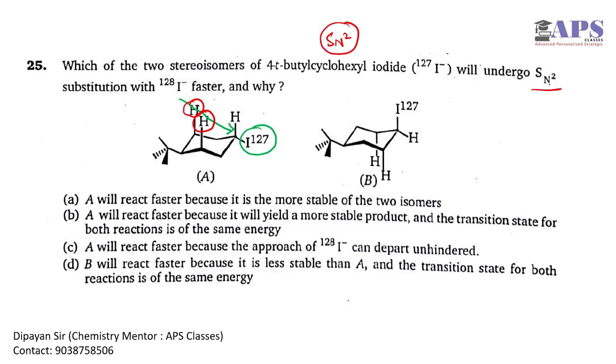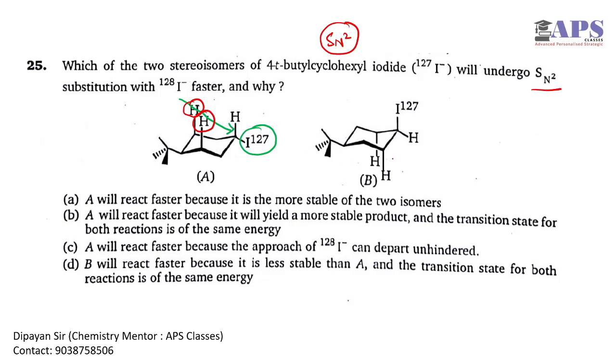In an SN2 reaction the nucleophile will approach from the back side of the leaving group. So in molecule A, the nucleophile will approach from the back side of the leaving group, and it will feel some steric hindrance if the nucleophile is pretty large in volume, due to the presence of these two hydrogens which are present in the axial position.